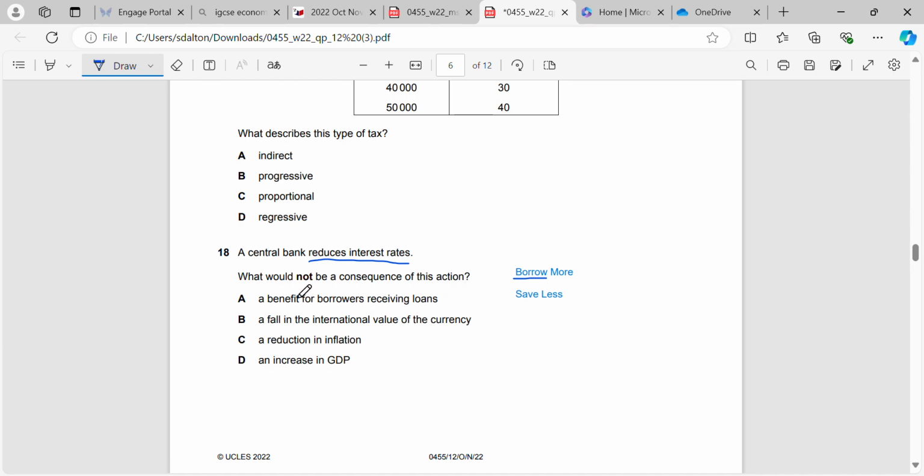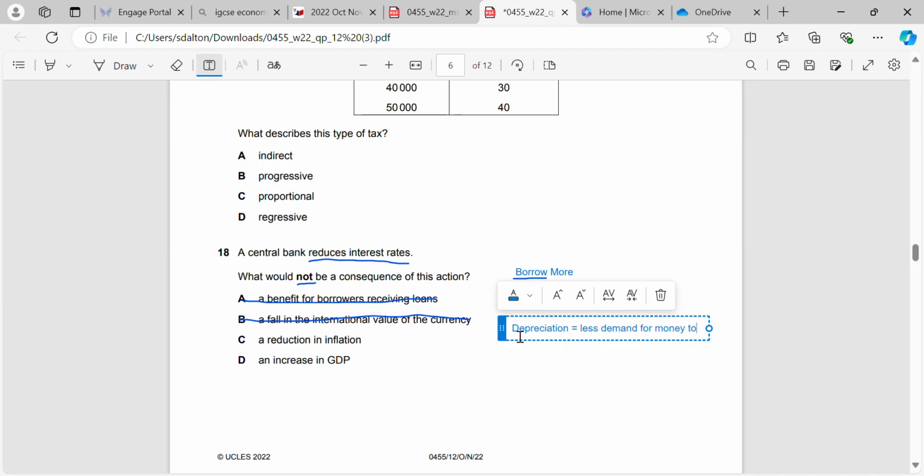Now, what would not be a consequence? A benefit for borrowers receiving loans. Well, we've already seen they'll borrow more because they get a benefit. A fall in the international value of the currency. So what do we call that? We call that a depreciation. And a depreciation would actually happen if we reduce the interest rates. Why? Because there's less demand for money to be kept in our bank accounts.